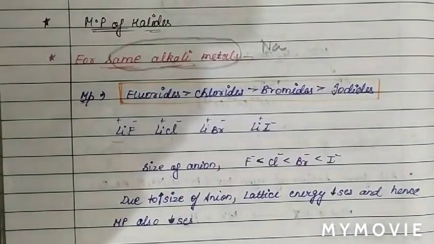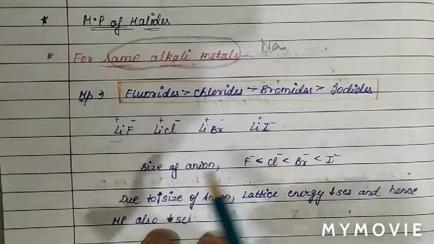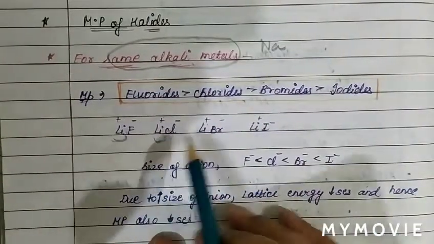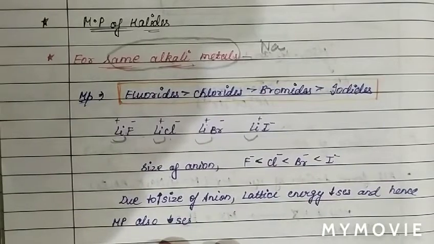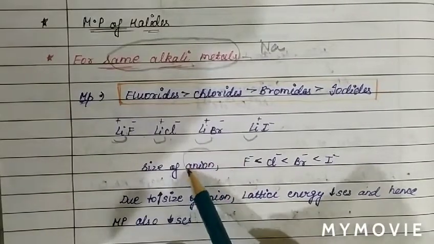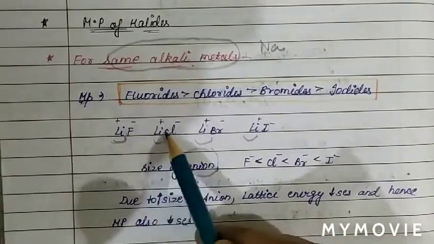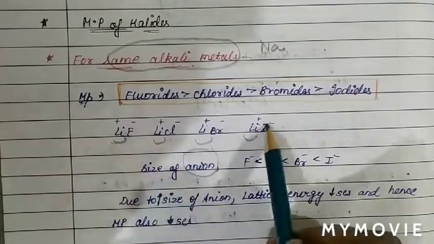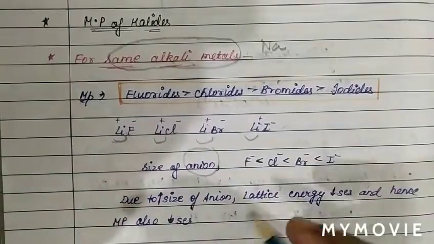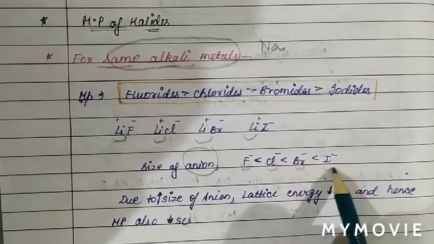We will compare by the lattice energy. As we can see, the cationic part is the same. When we compare the size of the anion, the size of the anion increases as group 17 elements go from top to bottom, from fluorine to iodine. The size of the anion is smallest for fluorine, then chlorine, then bromine and then iodine.